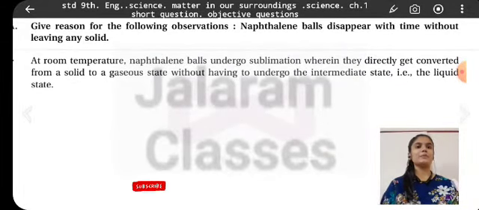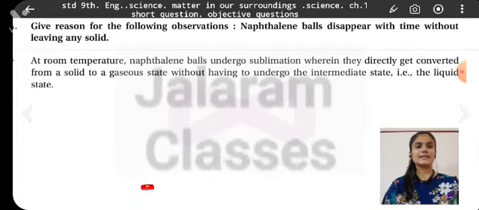Give reason for the following observation. Naphthalene balls disappear with time without leaving any solid. At room temperature, naphthalene balls undergo sublimation, wherein they directly get converted from a solid into a gaseous state without having to undergo the intermediate state, that is the liquid state.